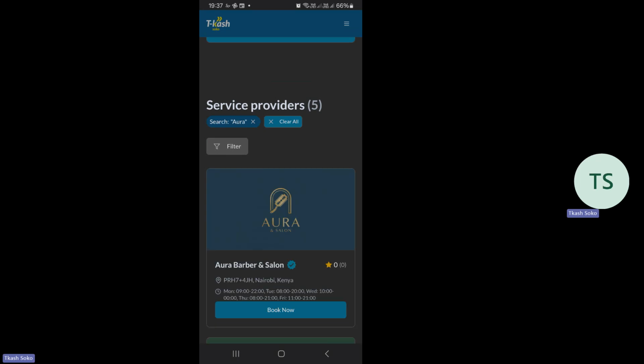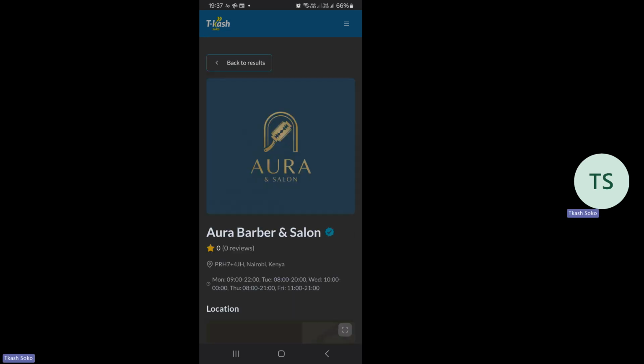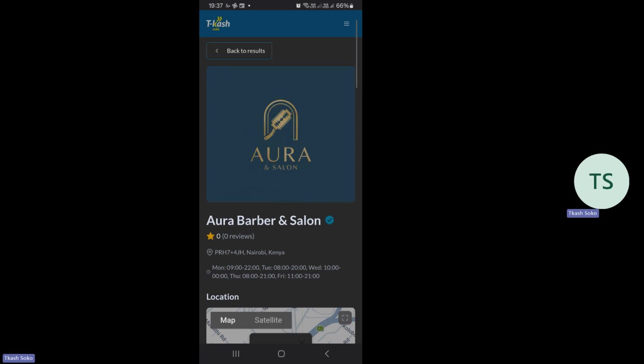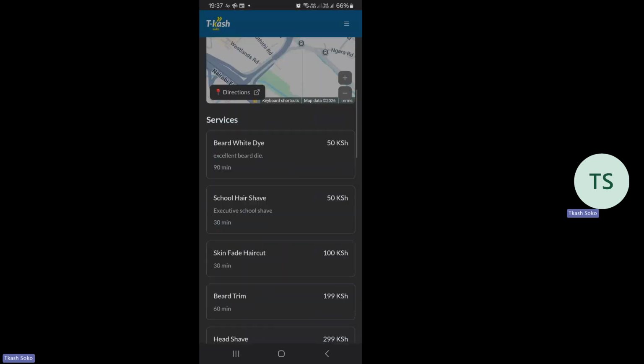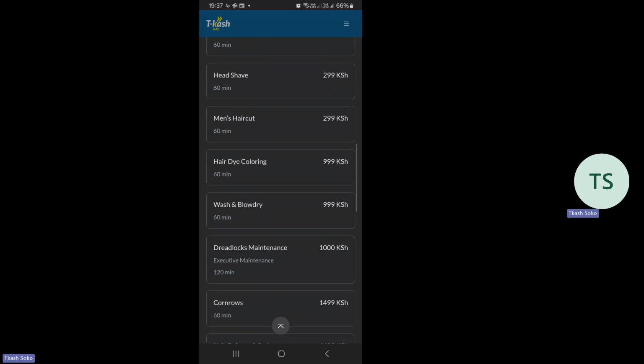Okay. Yeah, the shop now appears here. This is the Aura Baba and Salon. So if I press on book now for it, you'll see that my business logo appears, and of course the location, and of course now the services that I offer are appearing there. As I scroll down,